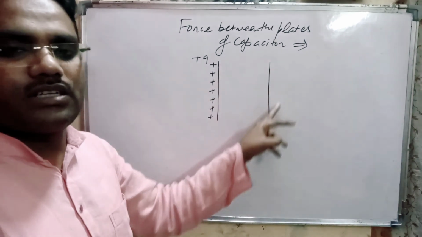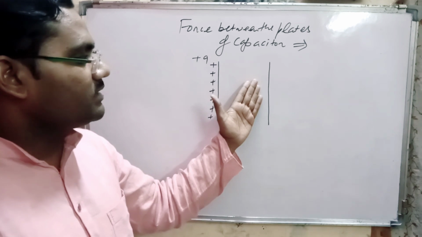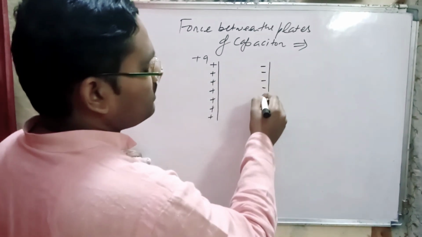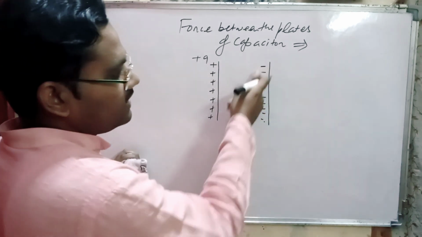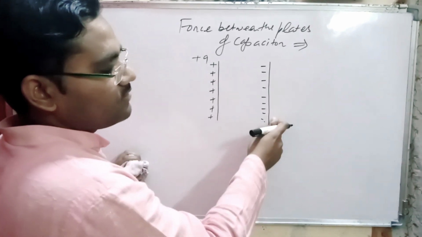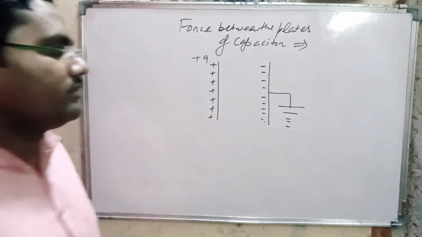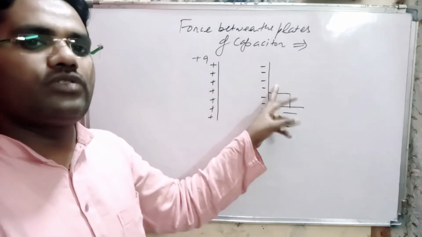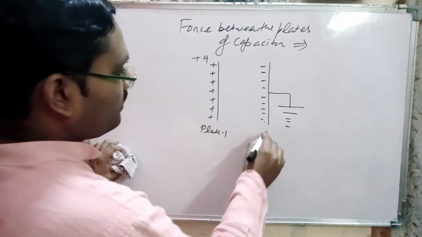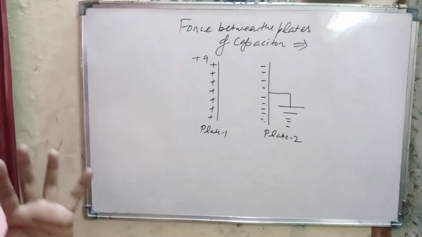In the left side surface, due to induction, a negative charge is produced, and due to induction the outer surface gets a positive charge, but here we earth the outer surface, hence the positive charge is neutralized. That means this is plate 1 and here plate 2. This one is the capacitor.